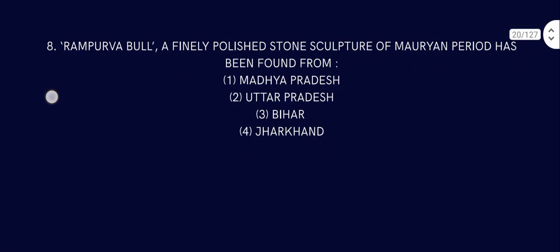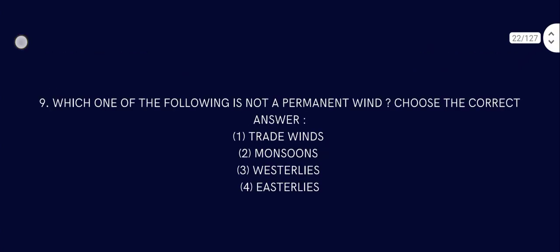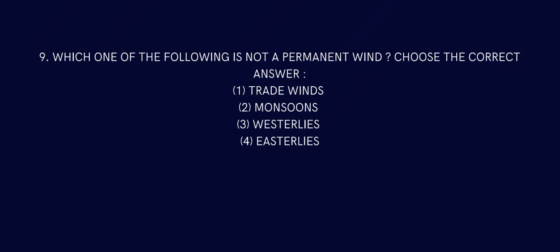Question number 9. Which one of the following is not a permanent wind? Choose the correct answer. Permanent wind is that which is always happening. So trade winds, westerlies and easterlies are the winds that are always going on. So the one that is not a permanent wind has to be monsoon. That is a seasonal wind, right? It comes in season.